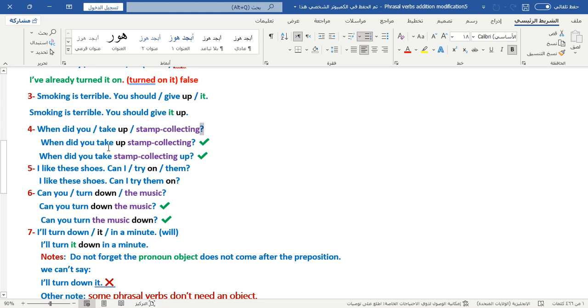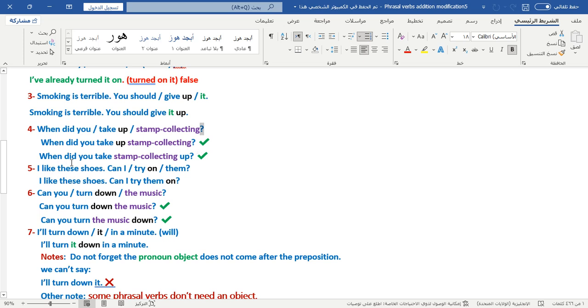When did you take up, after the phrasal verb, after the preposition, we can put the object because it's a noun, and a noun usually comes after the preposition: When did you take up stamp collecting?